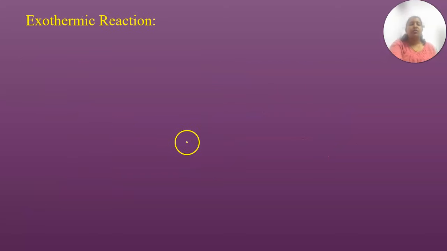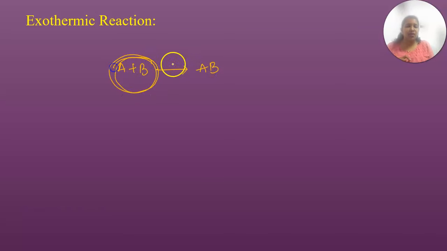Now, in a combination reaction, when some element A is combining with B, giving you AB, suppose A is water, that means distilled water. To that you have added sulfuric acid. What happened? You have added sulfuric acid.